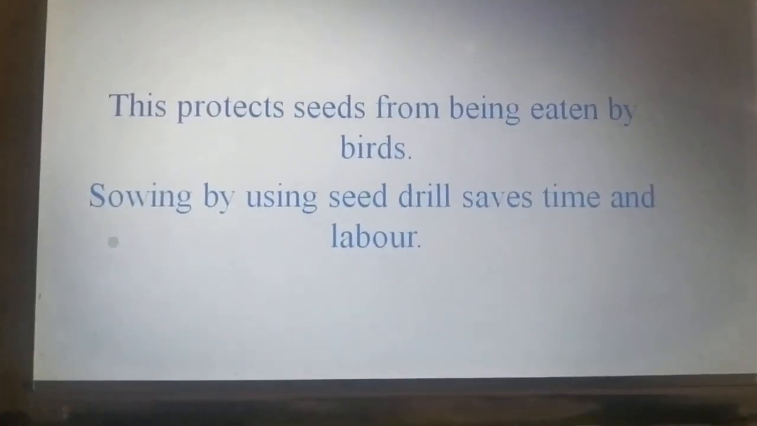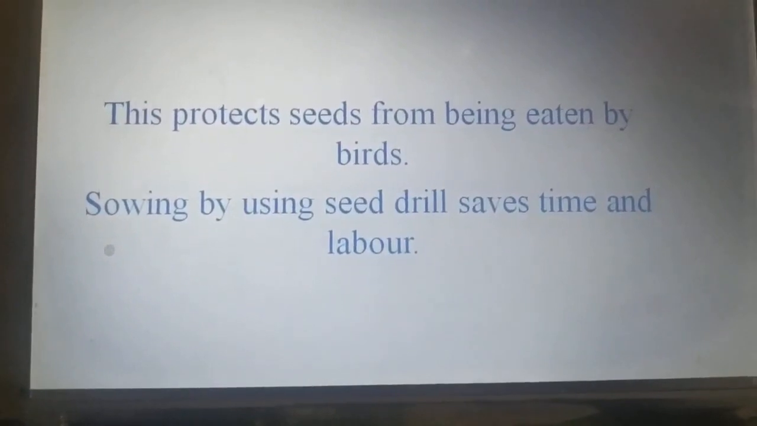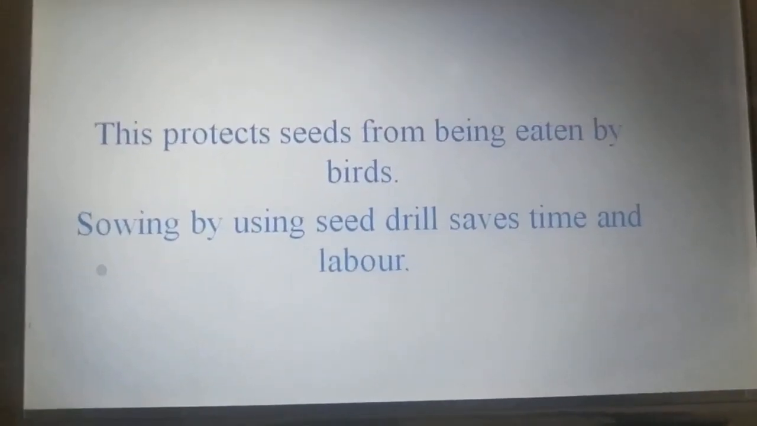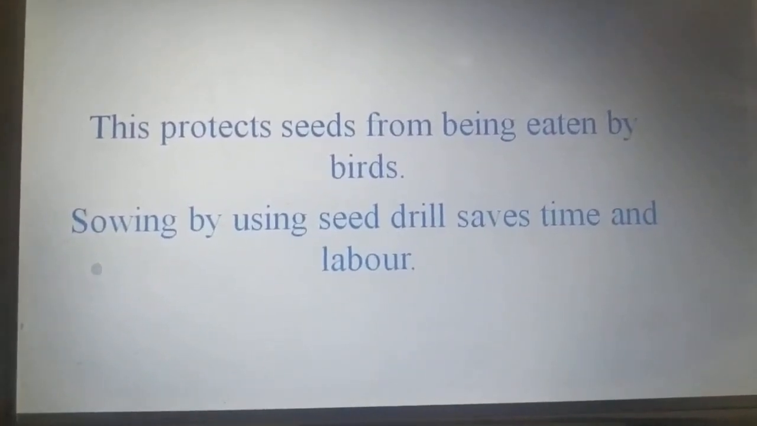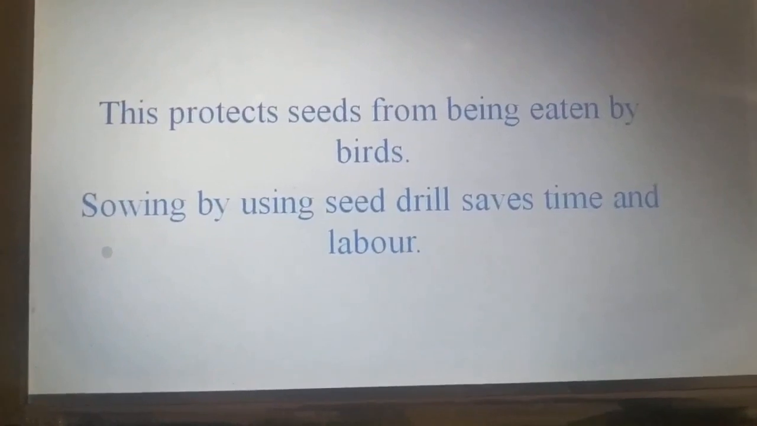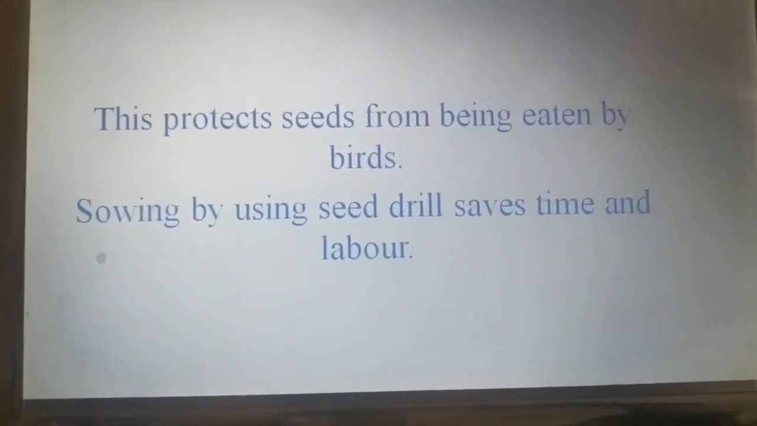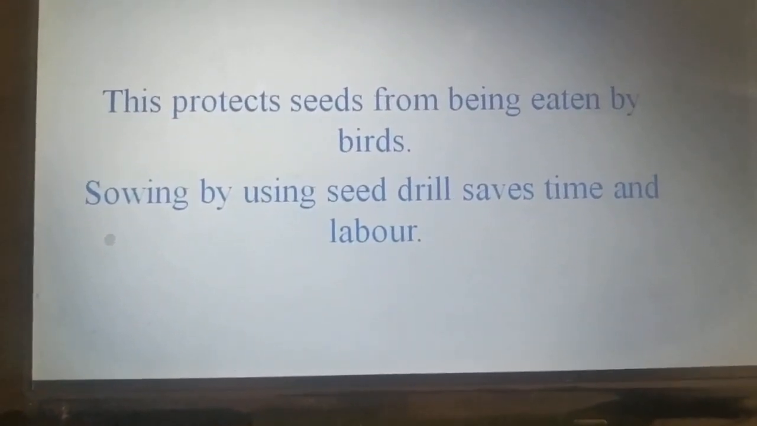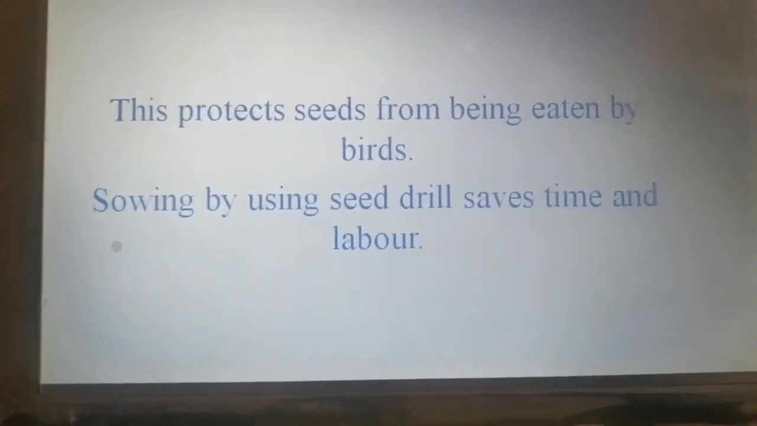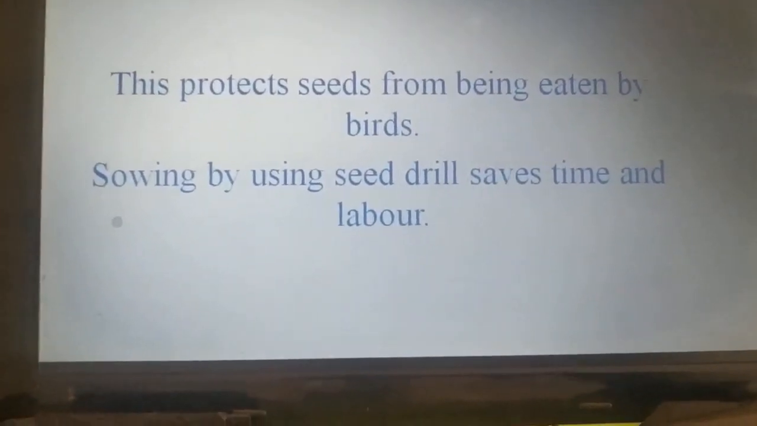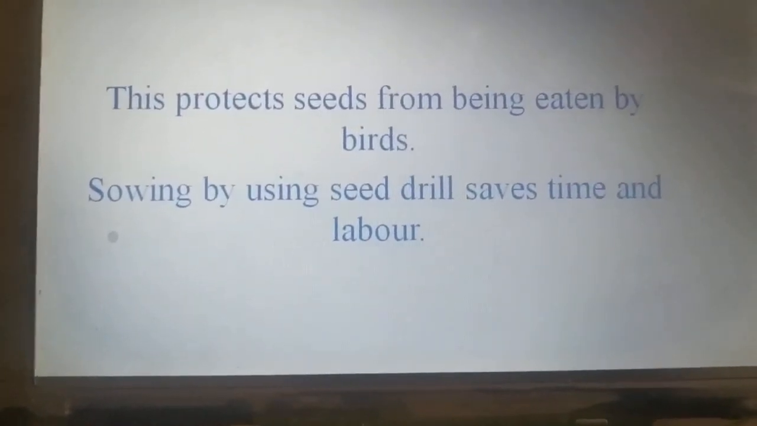These protect seeds from being eaten by birds. Sowing by using a seed drill saves time and labor. That is important, because when we use a traditional tool, it does not save time; it is very time consuming. The traditional tool took more time for sowing the seeds. So compared to the traditional tool, the seed drill saves time and also saves labor.